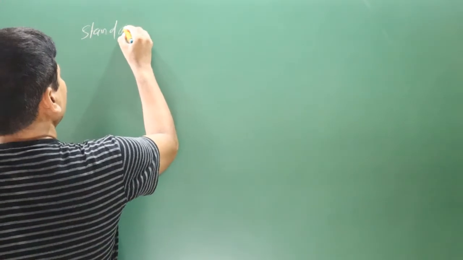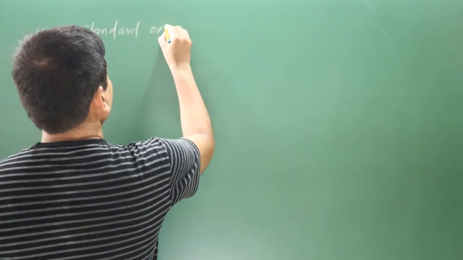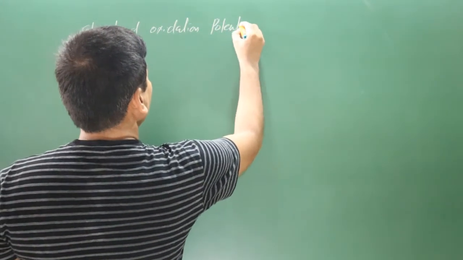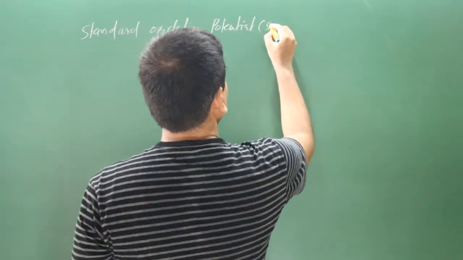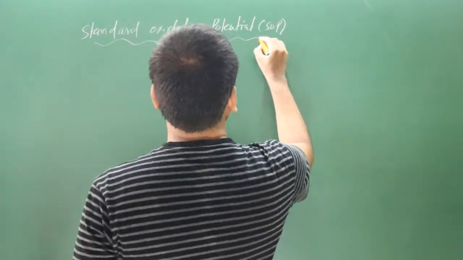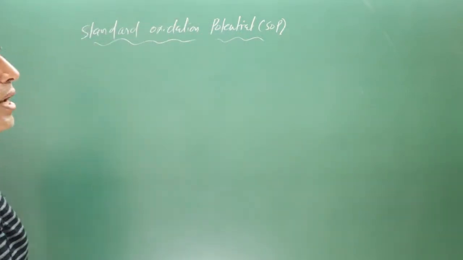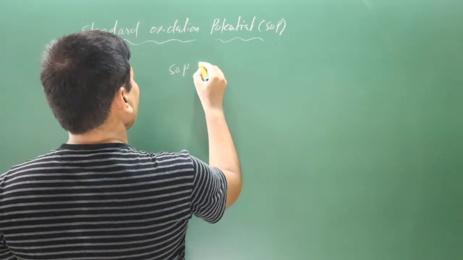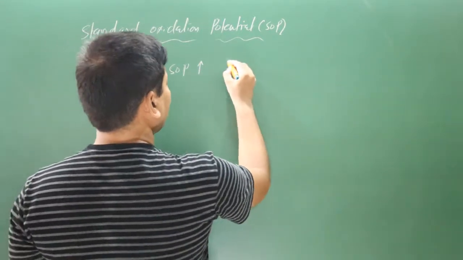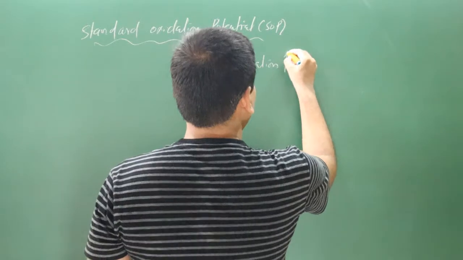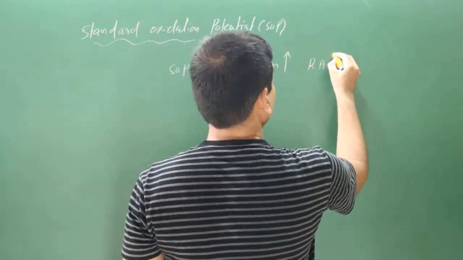Next we have standard oxidation potential, in short form SOP. About standard oxidation potential, we have learned in redox reactions under electrolysis: higher is the value of standard oxidation potential, greater is the tendency to undergo oxidation and act as a better reducing agent.